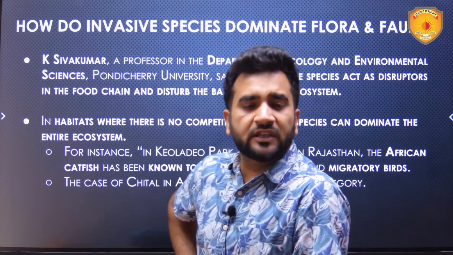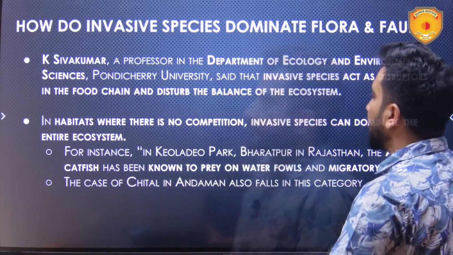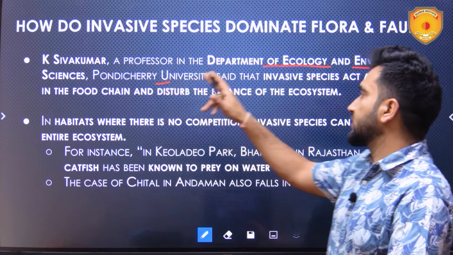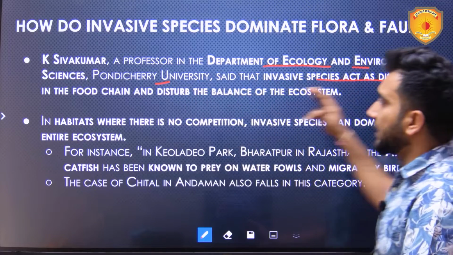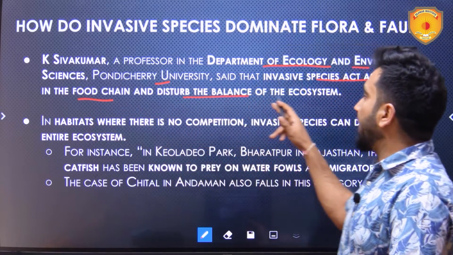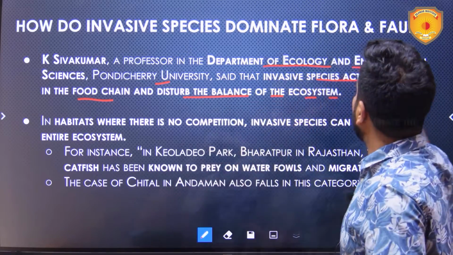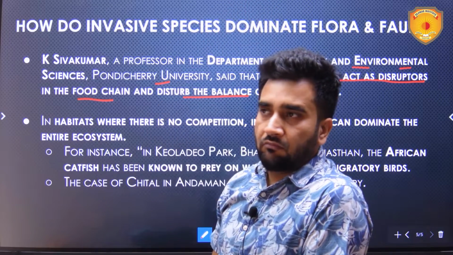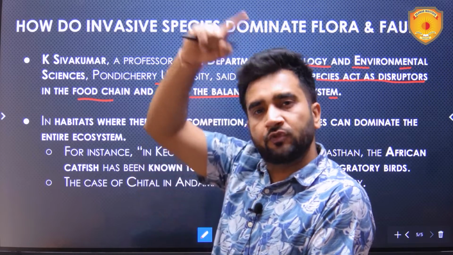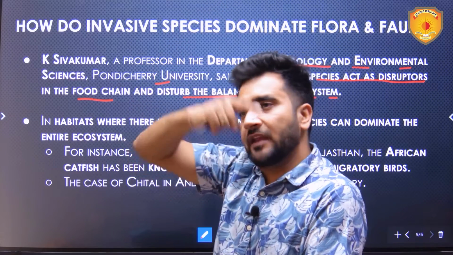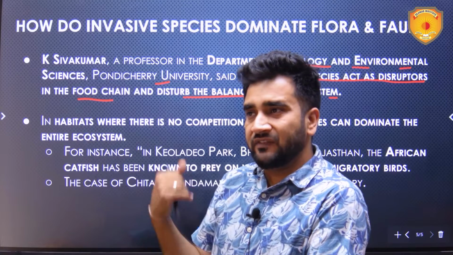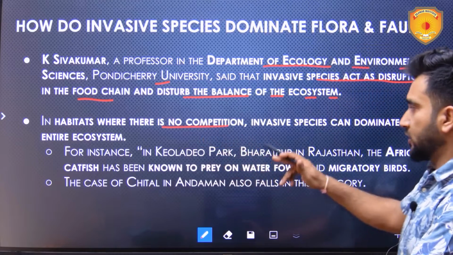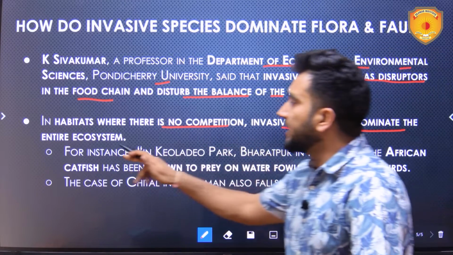Now, how do invasive species dominate flora and fauna? K. Sivakumar, a professor in the Department of Ecology and Environmental Sciences in Puducherry University, said that invasive species act as disruptors in the food chain and disturb the balance of the ecosystem. So the food chain is, grasslands consumed by deer, deer consumed by the tiger, let's suppose, or lion. This is how things happen, and an ecological balance is maintained. But when these invasive species are introduced, the food chain breaks. In habitats where there is no competition, invasive species can dominate the entire ecosystem.